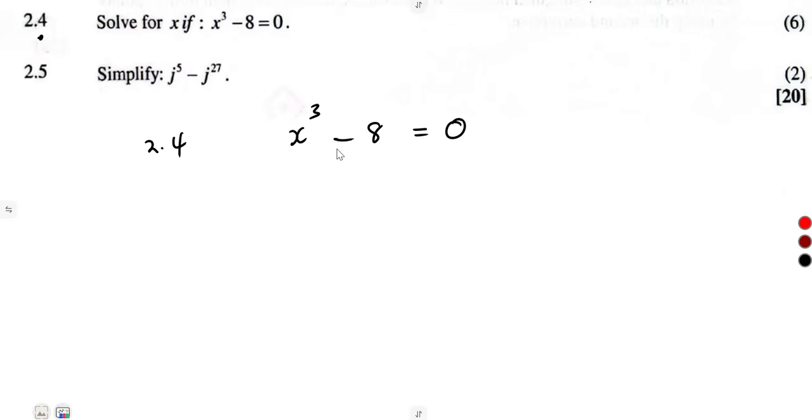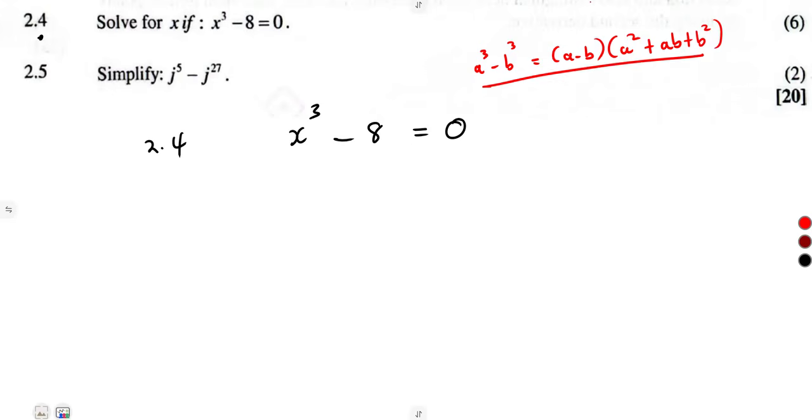You can see that there is a cubic. You're given a cubic equation, in the format of a cubed minus b cubed. Remember the factorization of a cubed minus b cubed, which gives us a minus b into a squared plus ab plus b squared. So this is the factorization that we can actually use.